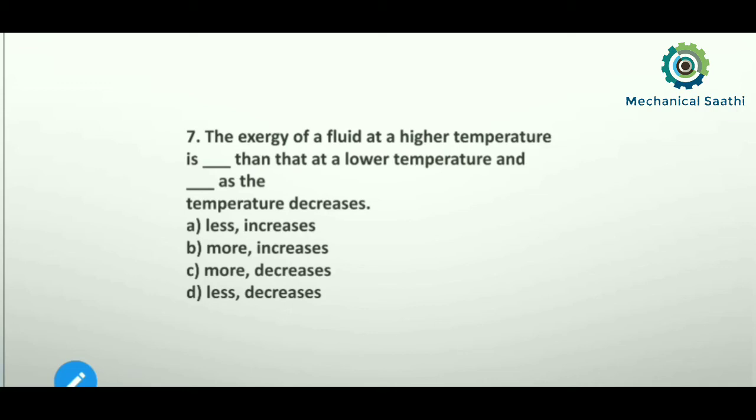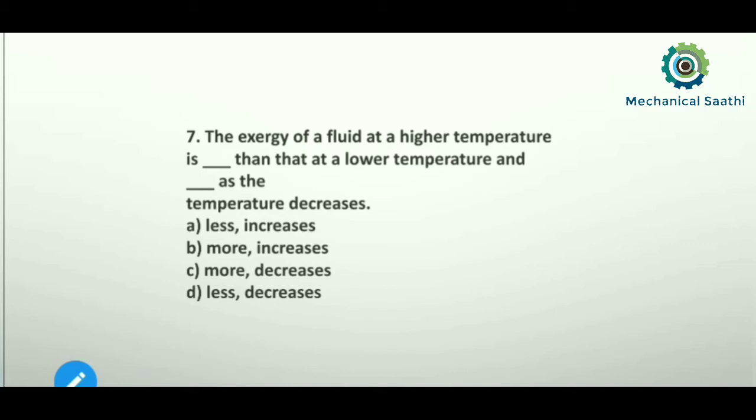We know that exergy is the maximum amount of work that can be taken from any system. So if our system is at a higher temperature, then we can get the maximum work from that. So obviously we can say the exergy of a fluid at a higher temperature will be more.